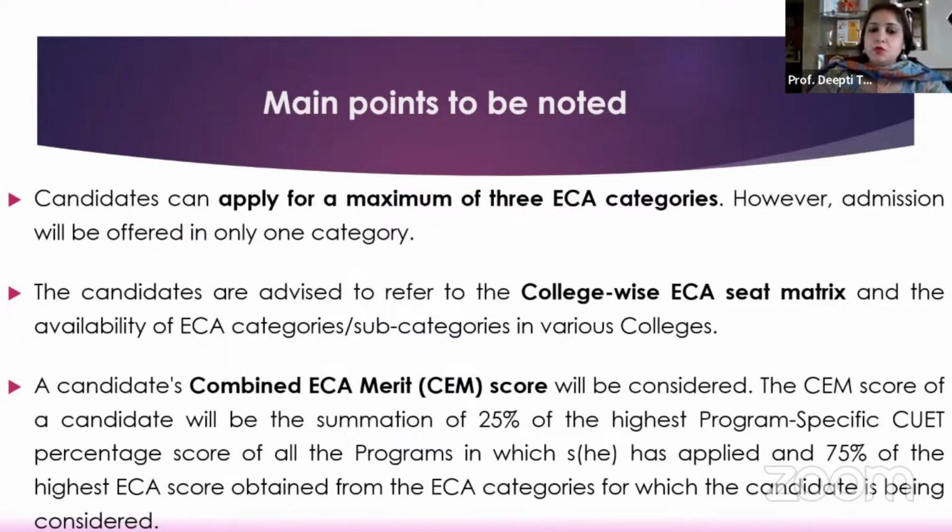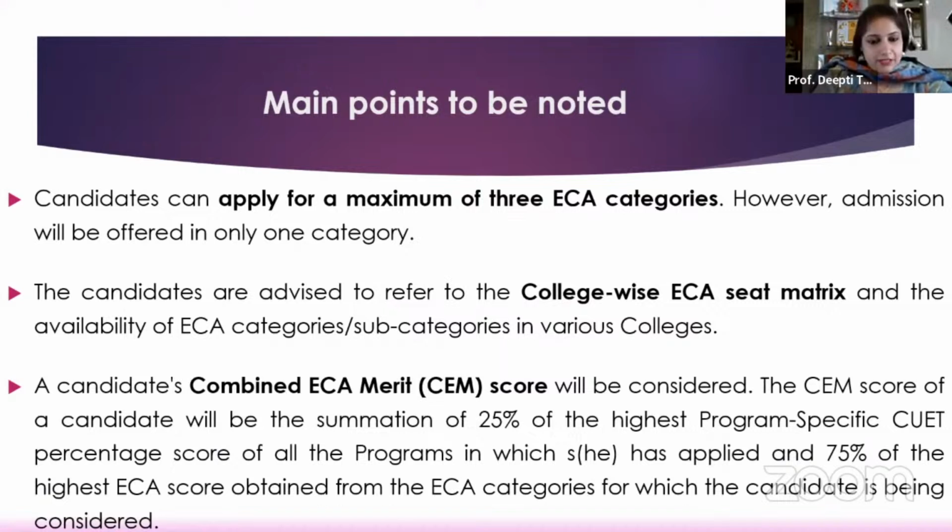Then the candidates are advised to go through the college-wise ECA seat matrix. Seat matrix basically means which college is offering how many seats under which ECA category. Many a time I get a query that, say, I did not get college A even though I was the topper of dance. But say that college A is not offering any seat in dance, then despite being the topper, you cannot get that particular college because it has not been opted for by that college in its seat matrix. So this seat matrix is very important for you to determine whether you will be getting a particular college or course through that particular ECA category.